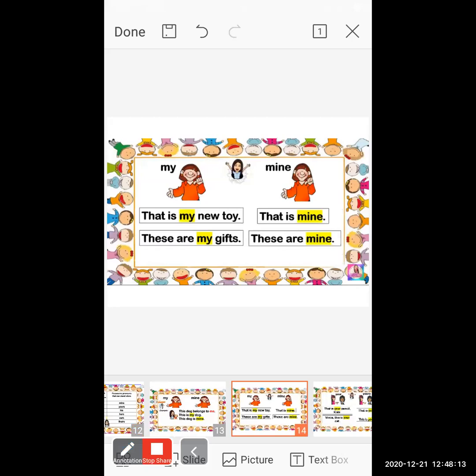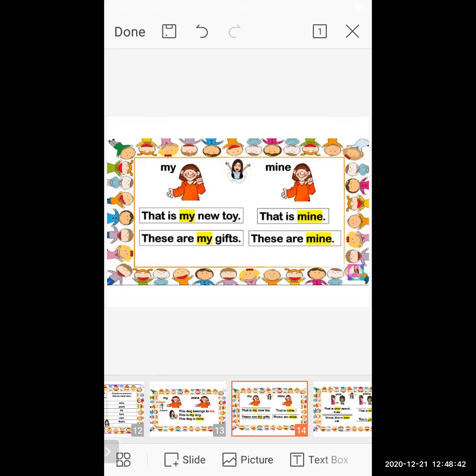See the next sentence: That is my new toy. Now, in this sentence also, new toy is a noun. And the girl shows that she is the owner of that new toy. She's talking about herself. She gives the information that this is my new toy. So here we use my.